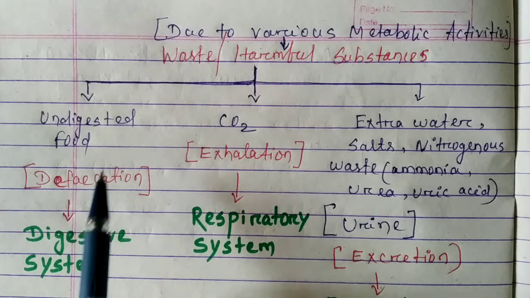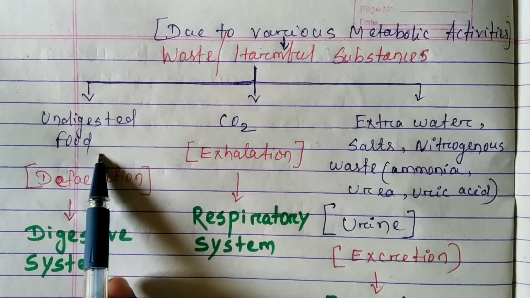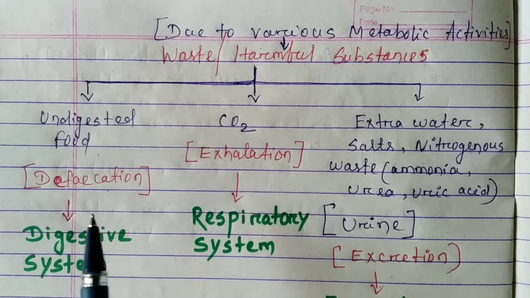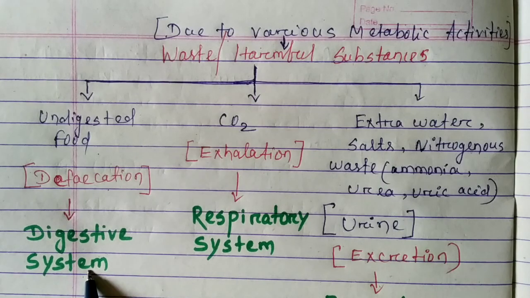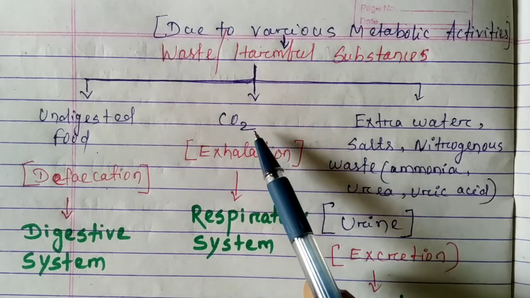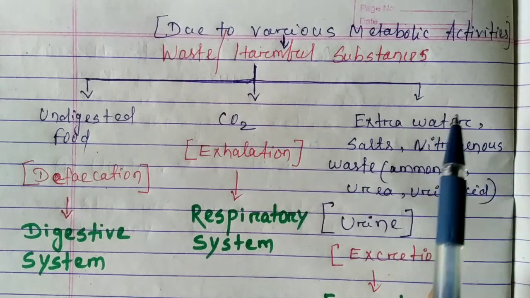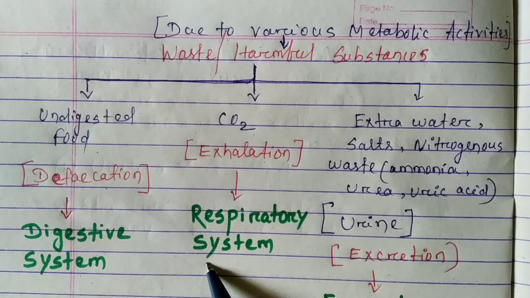We have already studied that undigested food is also waste, and through the process of defecation it is released from our body, and the system involved is the digestive system that we studied in digestion. Carbon dioxide, which is released during exhalation, is also removed from our body. The system involved is the respiratory system, which we have already studied.